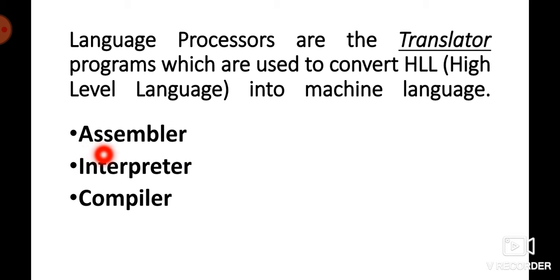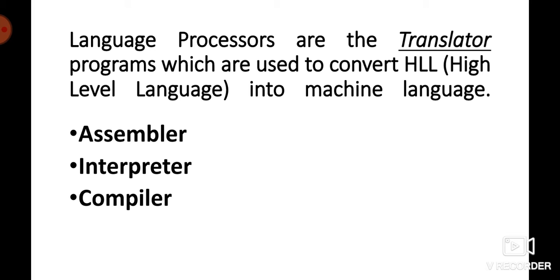First, assembler. What is an assembler? For that you need to understand that right now we use different kinds of programming languages like C, C++, Java, Advanced Java, Python, and Scratch, and many languages are there. Right now we use languages which are not in a machine understandable form. But before, when programming was started, at that time assembly language was introduced. So programs were written in assembly language.